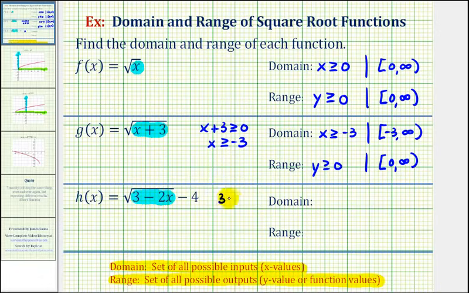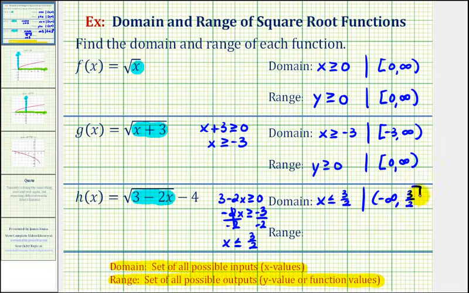So if we have 3 minus 2x greater than or equal to 0, we would subtract 3 on both sides. Divide both sides by negative 2. And when dividing by a negative, we have to reverse the inequality. So we would have x is less than or equal to positive 3 halves. This would be our domain. Using interval notation, since x is less than or equal to 3 halves, the interval would be from negative infinity to 3 halves, closed on 3 halves.